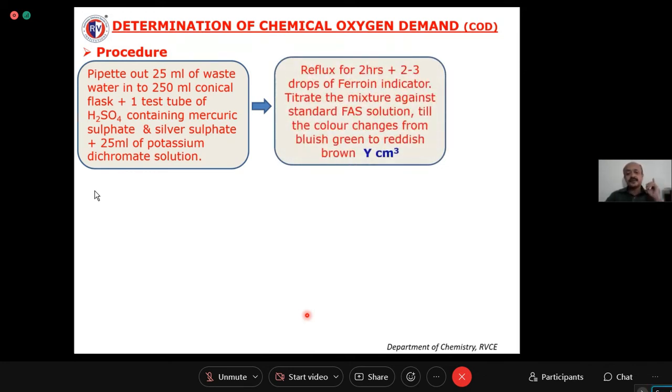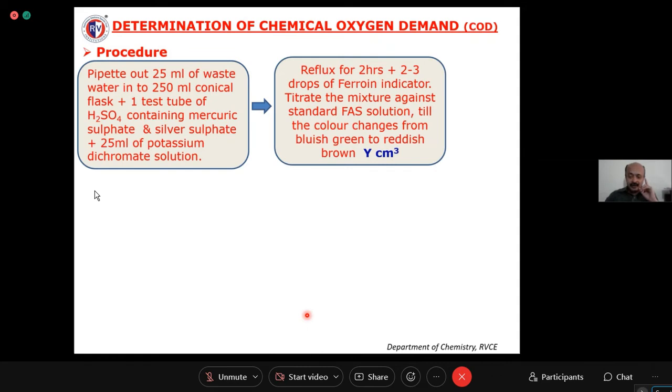Then add 2 to 3 drops of ferroin indicator. The original color of ferroin indicator is reddish brown, I told, right? The moment you add that reddish brown colored ferroin indicator to this reaction flask, its color changes to bluish green. Why does its color change to bluish green?